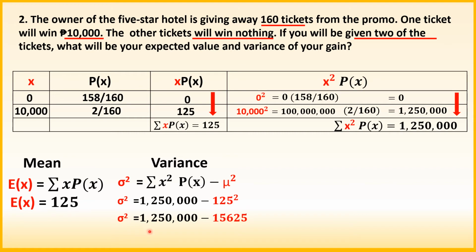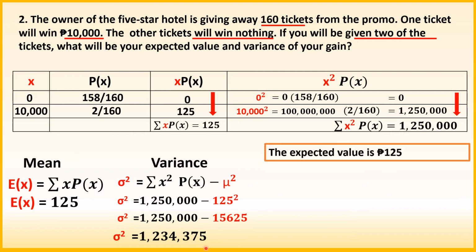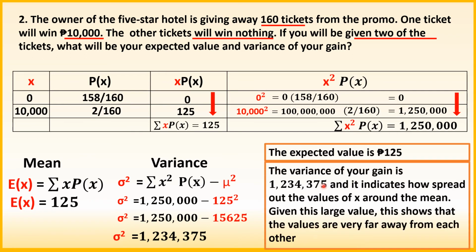Then, tsaka tayo magsusubtract. So 1,250,000 minus 15,625. So ang variance na natin ay 1,234,375. Therefore, the expected value is 125 pesos and the variance of your gain is 1,234,375 and indicates how spread out the values of x around the mean. Given this large value, this shows that the values are very far away from each other.